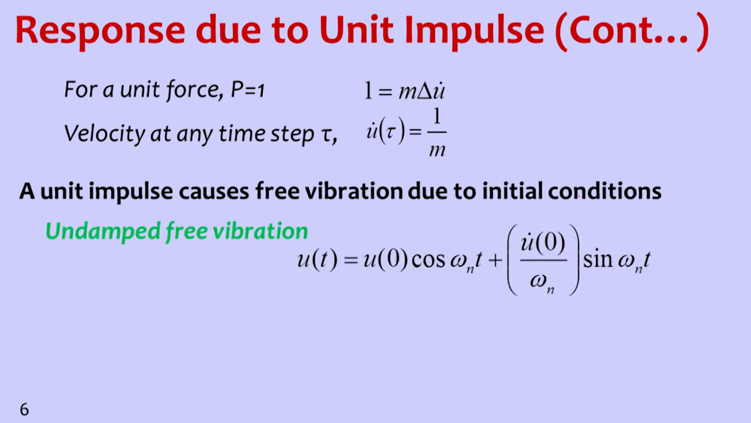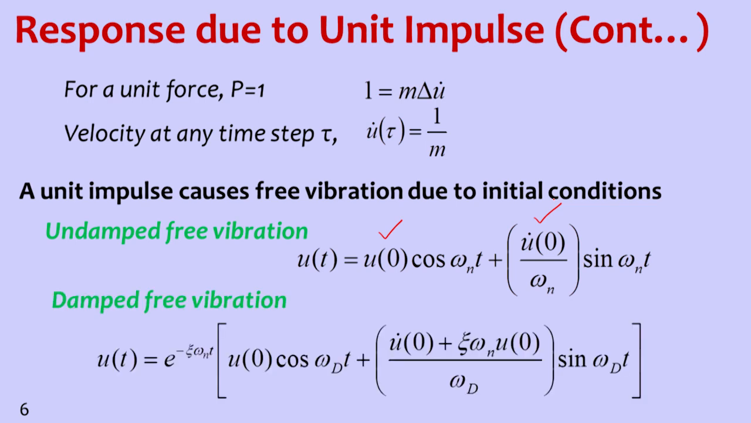So what are the initial conditions in this one? For the undamped free vibration equation, we have displacement at time t equal to 0 and velocity at time t equal to 0. And for damped free vibration, it is e to the power of minus zeta omega n t multiplied by u0, that is initial displacement, cos omega d t, where omega d is the damped natural frequency, plus u dot 0 plus zeta omega n u0 by omega d into sin omega d t. So this is the undamped free vibration response, and this is the damped free vibration response. Now in this one we need to use initial conditions.